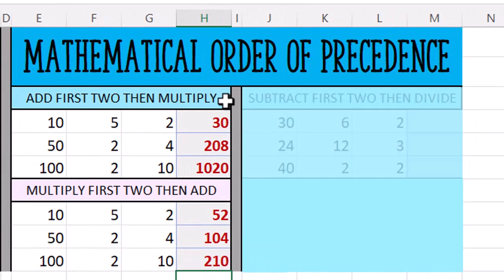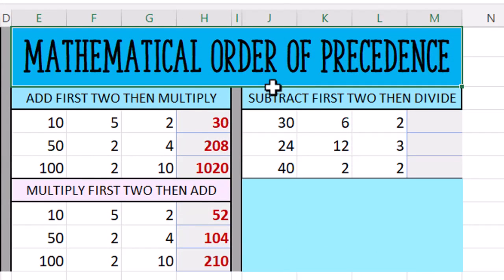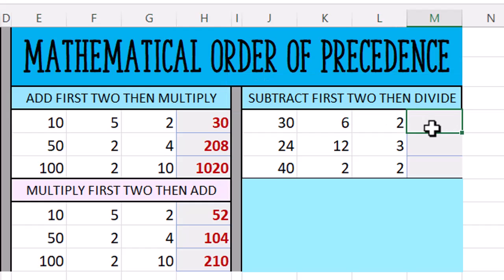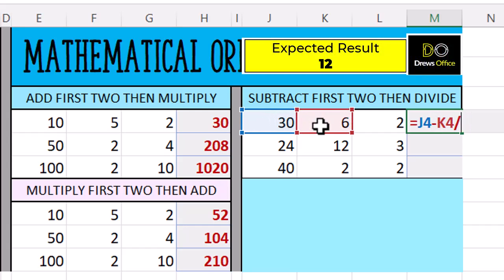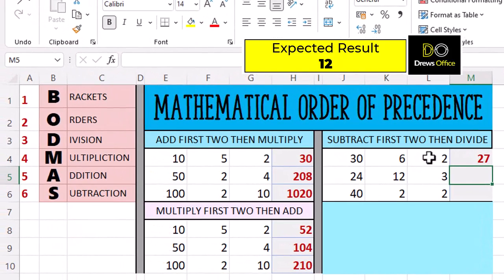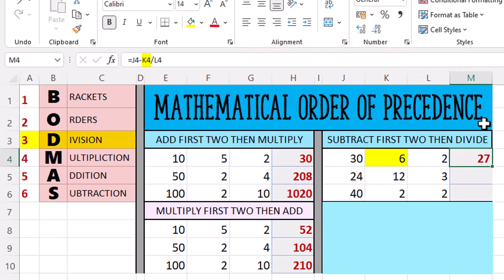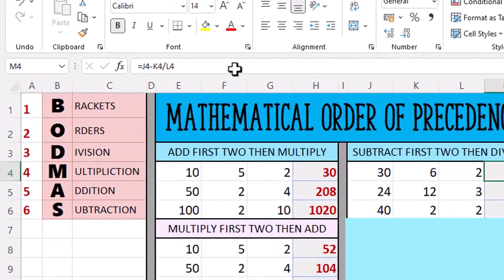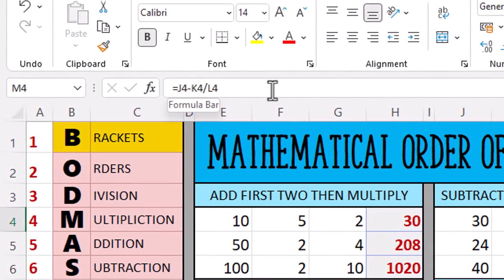Let's look at a similar example using division with BODMAS. So we want 30 subtract 6, that's 24, divided by 2. We're looking for an answer of 12. If we forget to address BODMAS, here's what Excel will do. 6 divided by 2, that's 3. 30 minus 3 equals 27. Let's put our brackets in and fix this.